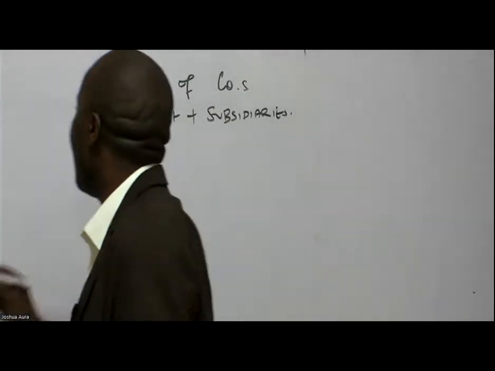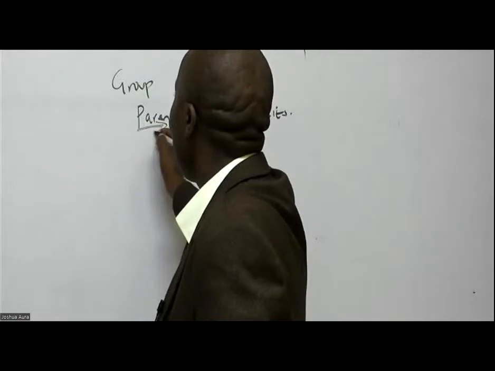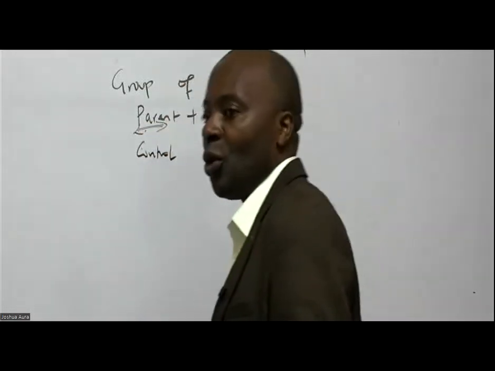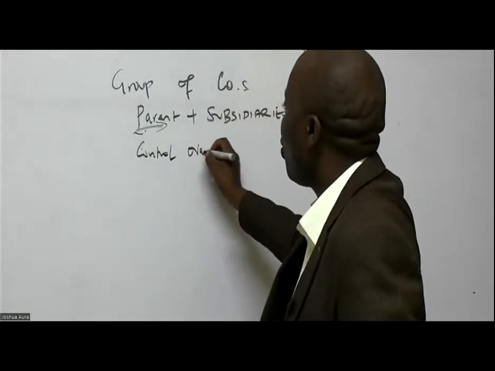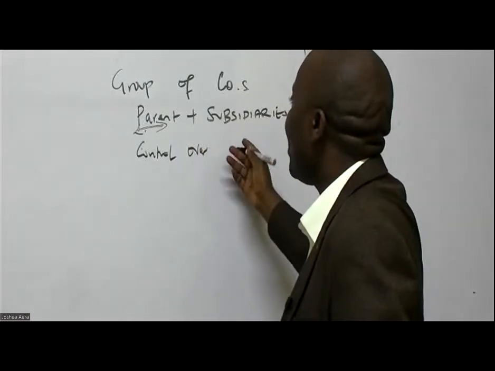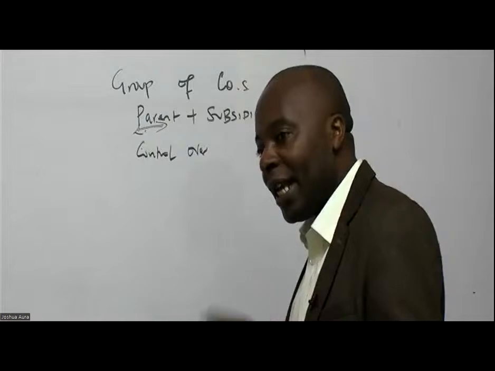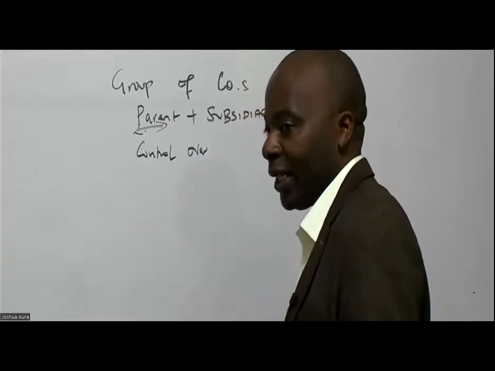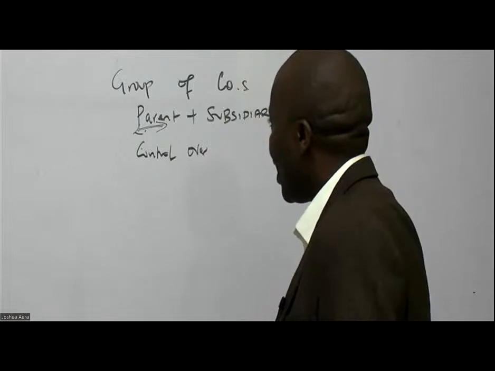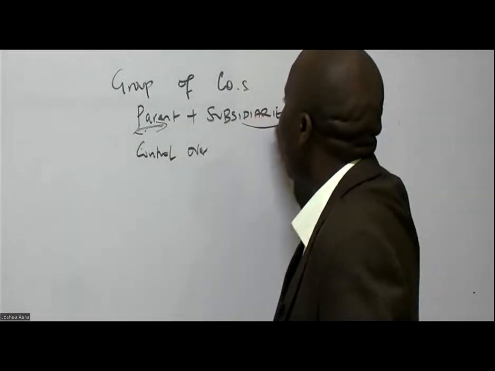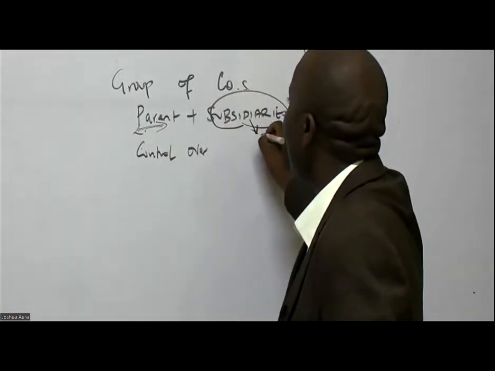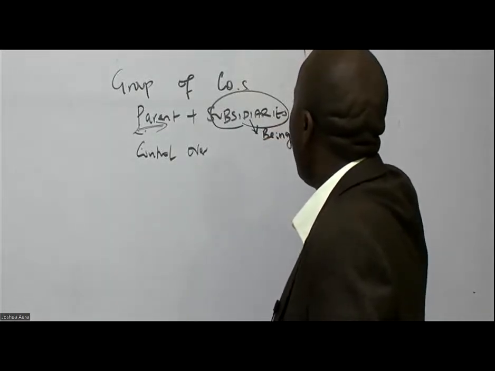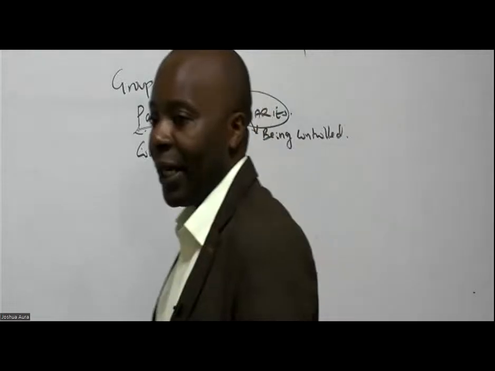And remember, by definition, a parent is that particular company that has got control over other companies, known as subsidiaries. So the parent has got control over subsidiaries, and subsidiaries are the ones that are being controlled by parent companies.